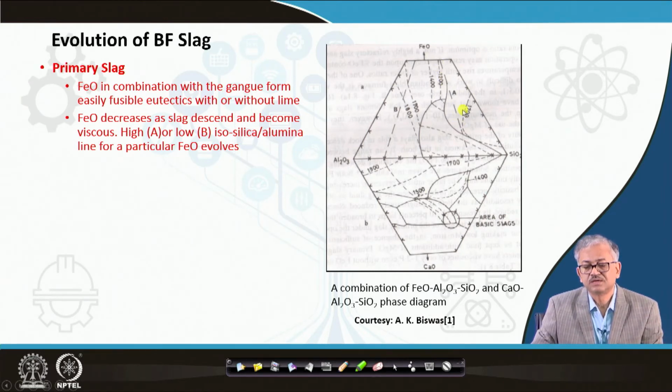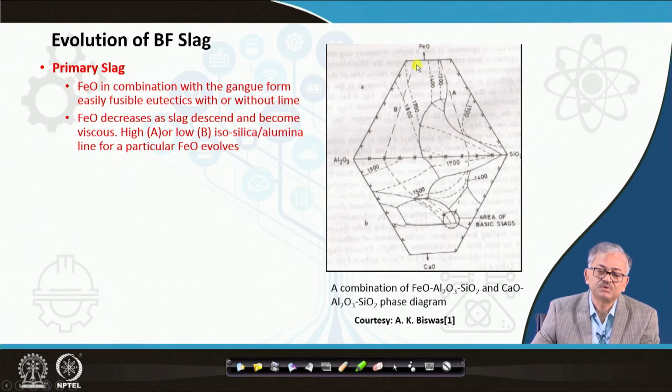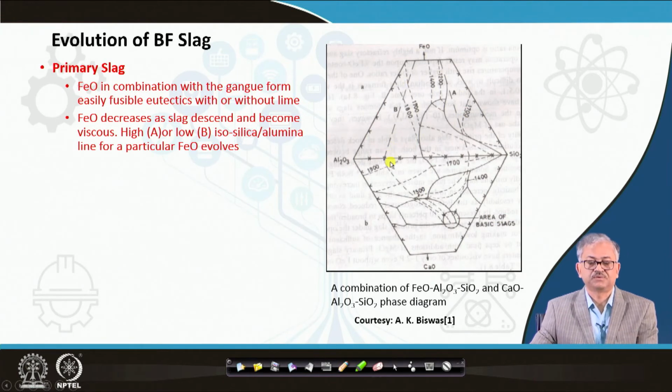Here the 1700 line is passing through. If the silica to alumina ratio is high, the fusion temperature is lower compared to B. Along B, the SiO2 to Al2O3 ratio is very low at a particular FeO level. Here is the iso SiO2 Al2O3 line; this composition is less, here it is very high. Slag A is a little fluid, and B is very viscous.